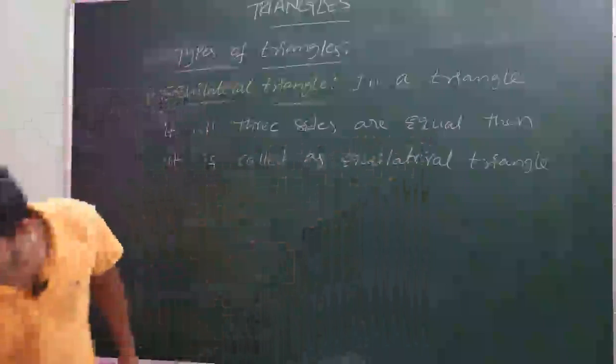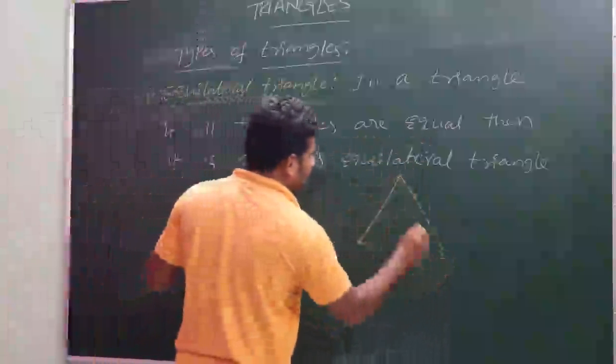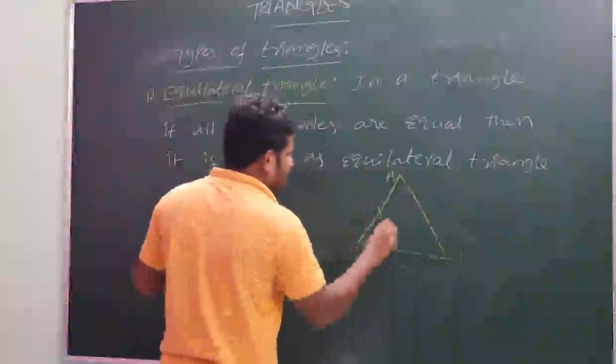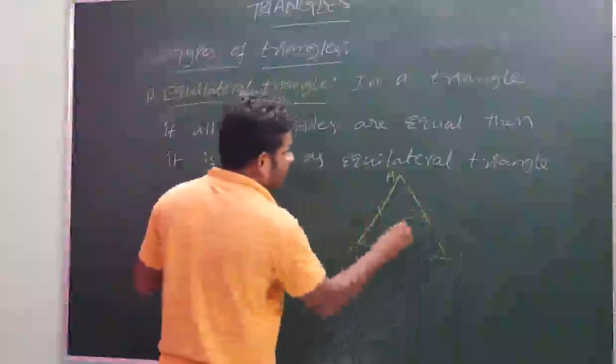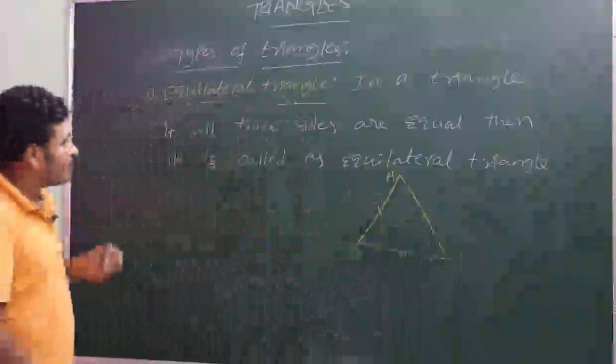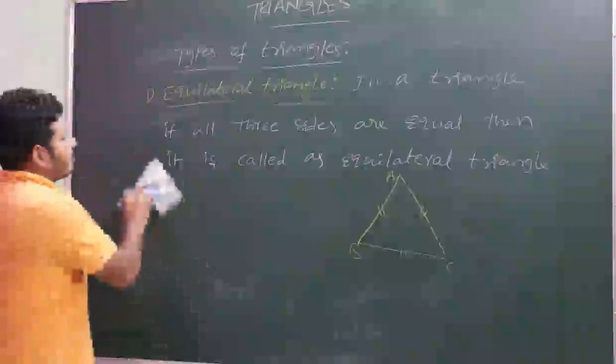Means if you consider this triangle ABC is a triangle. If AB is equals to BC is equals to CA, in this case this triangle is equilateral triangle. So next one is isosceles triangle.